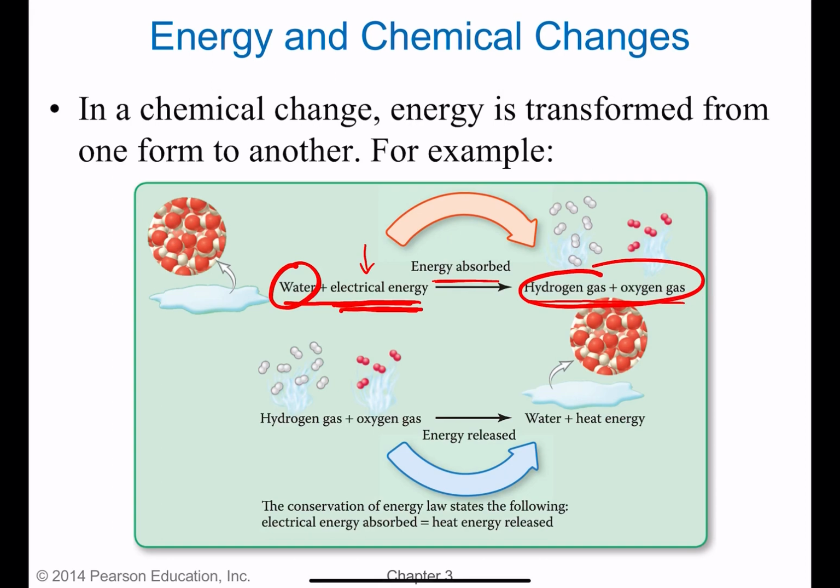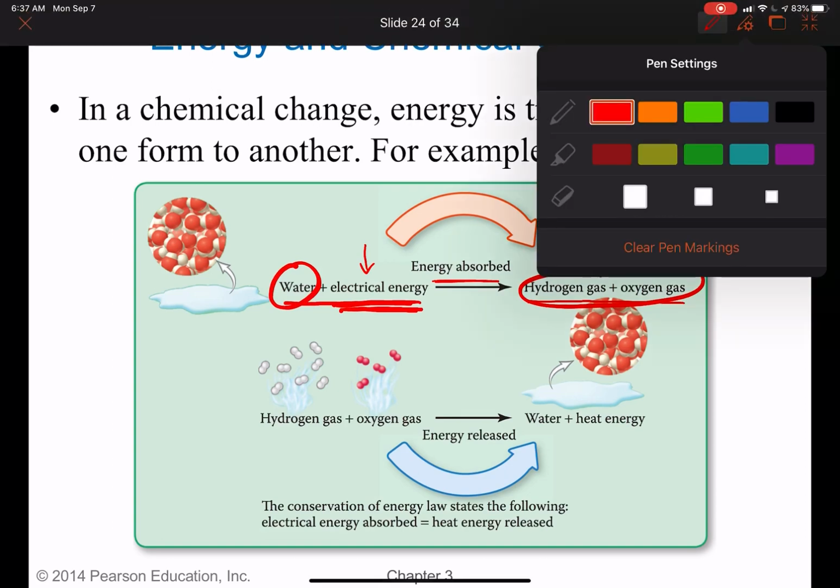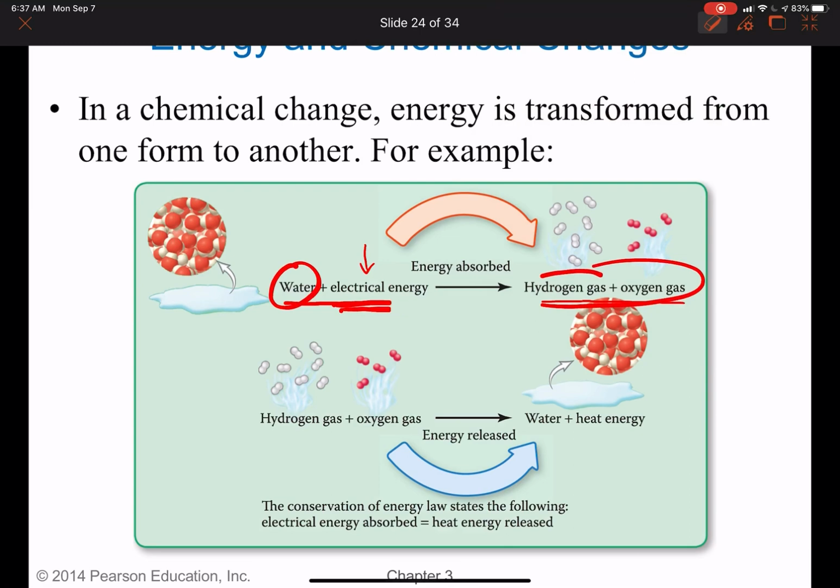So when we have an arrow, let me just erase a little bit. This arrow that's right here, that's showing a chemical reaction. We usually write reactants on the left side and then an arrow and then products on the right side. So we've got water as our reactants and then hydrogen and oxygen as our products. Energy had to go in for that chemical process.